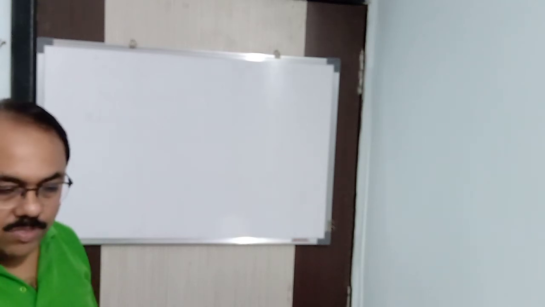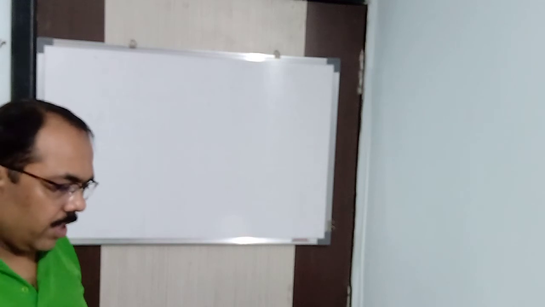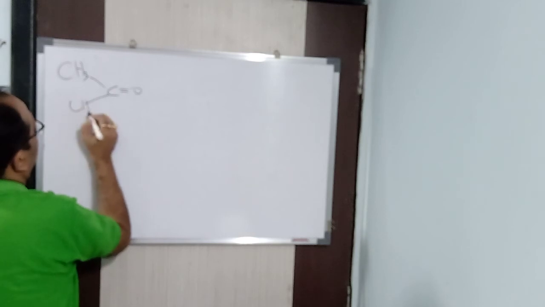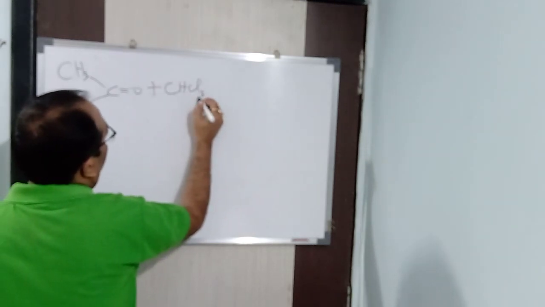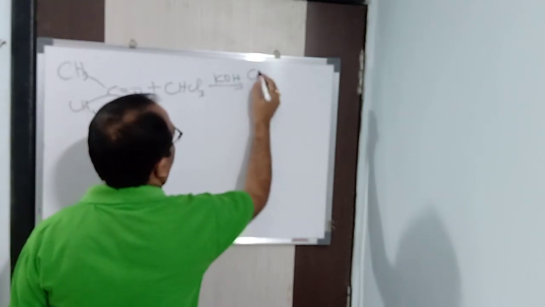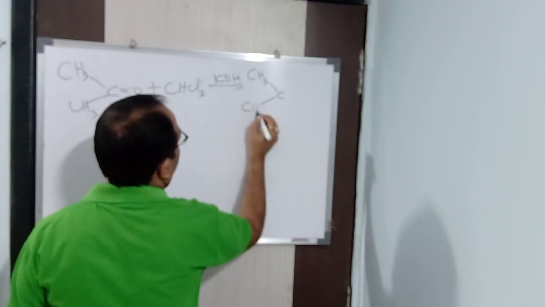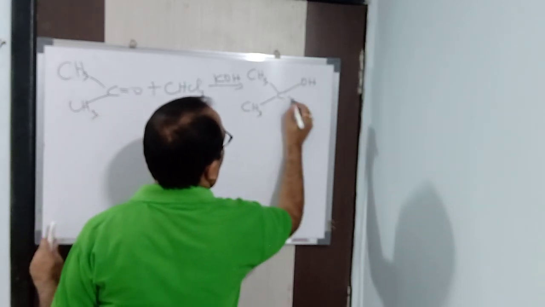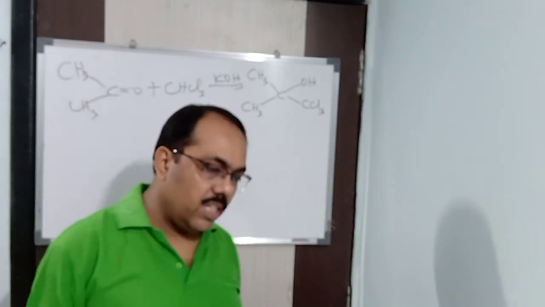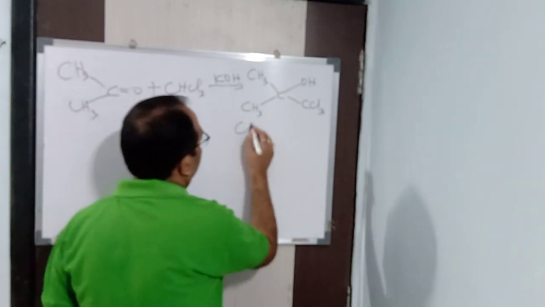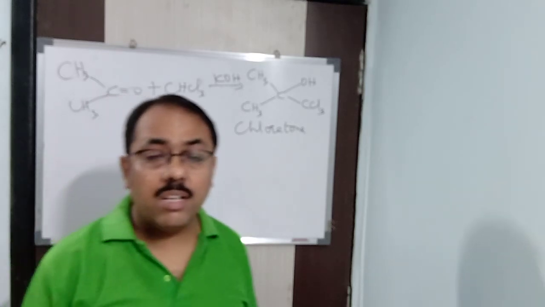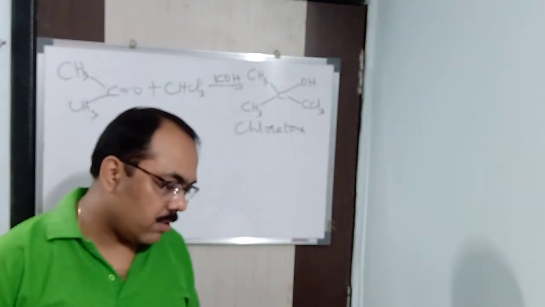Then let us say, in terms of ketone, let me take acetone. What is going to happen? See here. CH3COCH3 plus CHCl3 in presence of KOH. I already said it. Alright, clear. So what is going to happen? See, it is a very simple product. CH3, here CH3, here it will be OH, and here it will be CCl3. This is known as chloretone, which is used as a hypnotic. Hypnotic means sleeping pills. It is used as sleeping pills, this particular one.